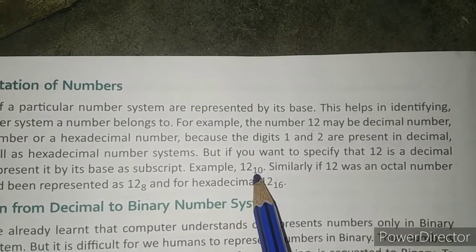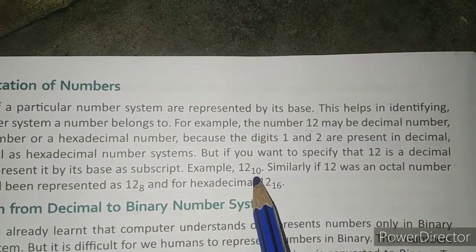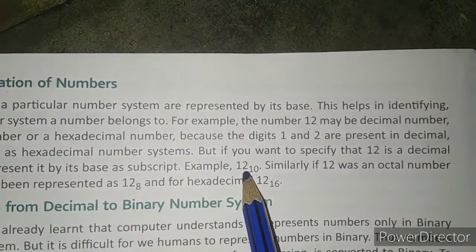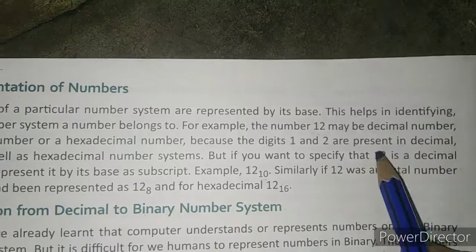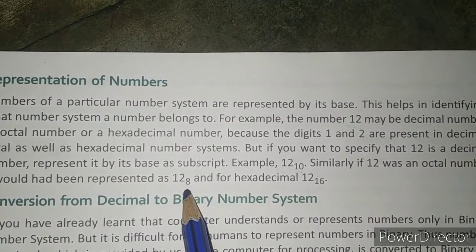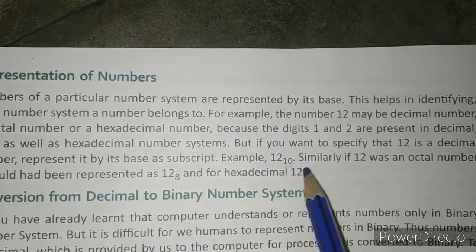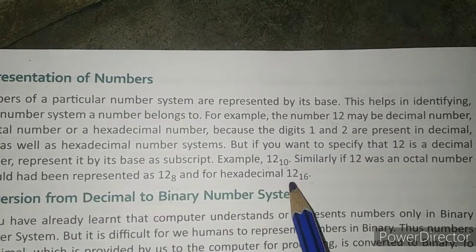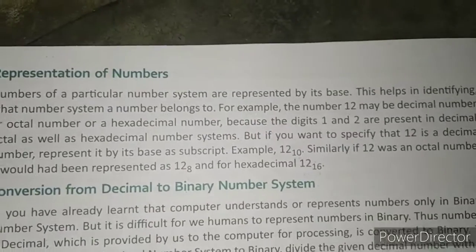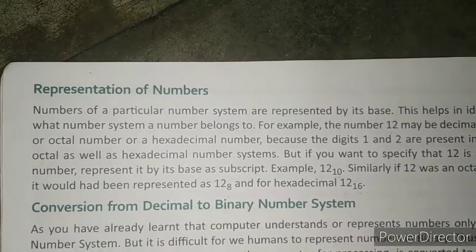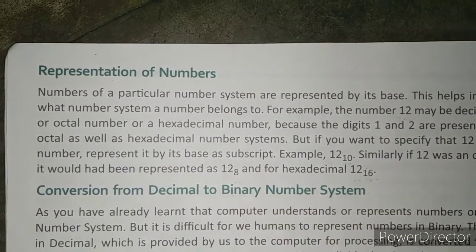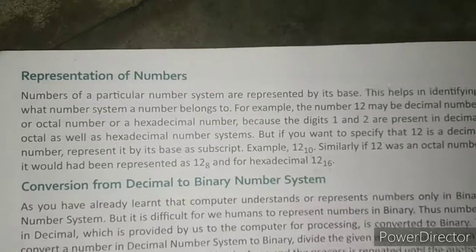Here you can write 10 as a subscript so that it is in the decimal number system. If it is in the octal number system, you can write 1 and 2 base 8. If it is in hexadecimal, you will have to write base 16. It means you will have to write the base or radix. So this is how a number is represented in a number system using its base.